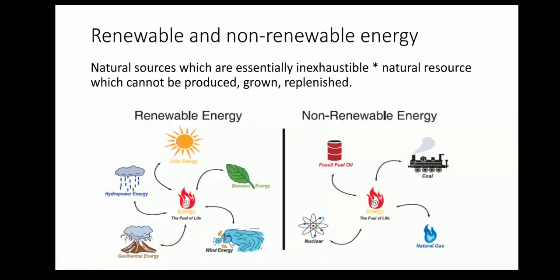Then renewable and non-renewable energies. Renewable energy is the energy obtained from natural sources which are essentially inexhaustible. The examples are wind power, solar power, geothermal and tidal power, as represented in the figure below. And a non-renewable energy source is a natural resource which cannot be produced, grown, replenished or used on a scale which can sustain its consumption rate. The examples for this are fossil fuels, coal, nuclear and natural gas. Those are the examples for non-renewable energy sources.